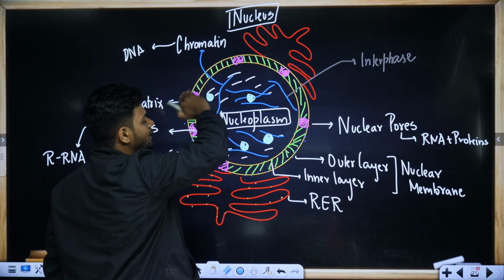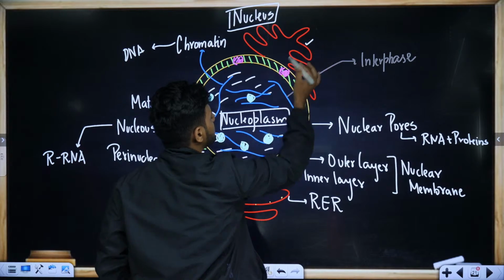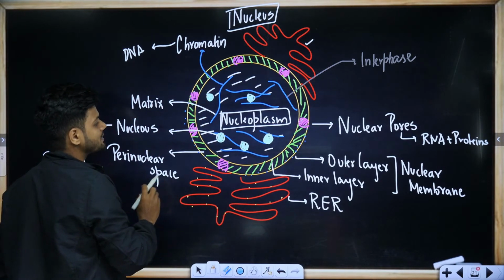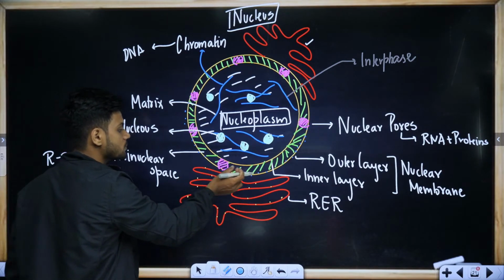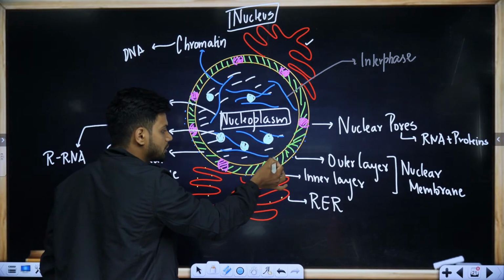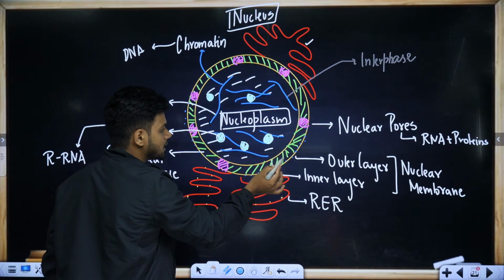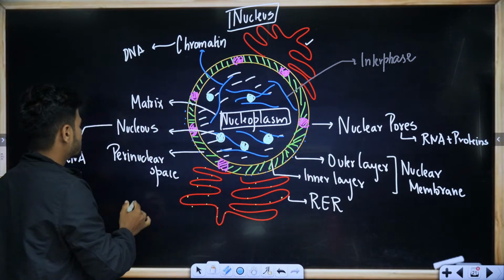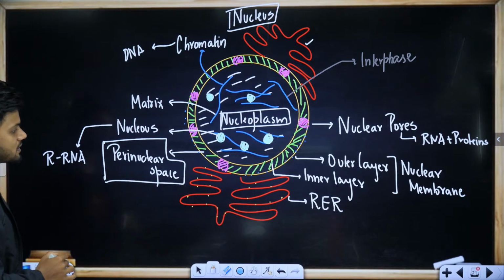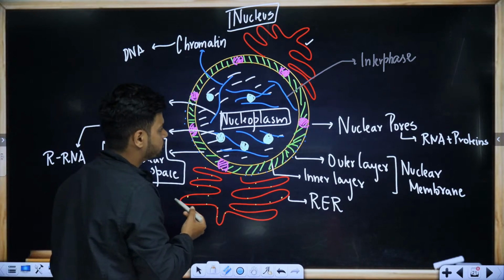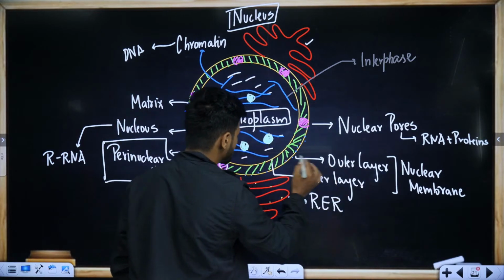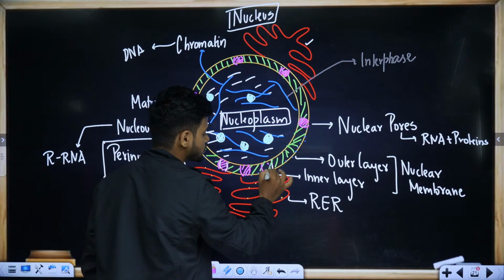In the outer layer, we find the development of rough endoplasmic reticulum if it has ribosomes. Ribosomes can also be found on the nuclear envelope. The space between outer membrane and inner membrane is called the perinuclear space. In the perinuclear space, we can find small gaps or holes.